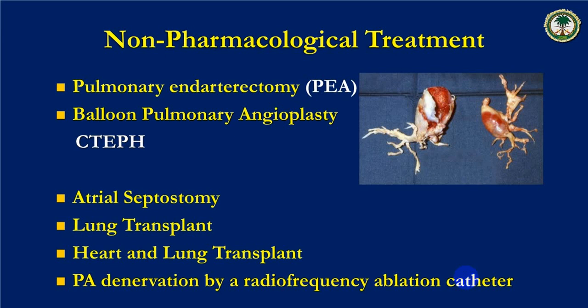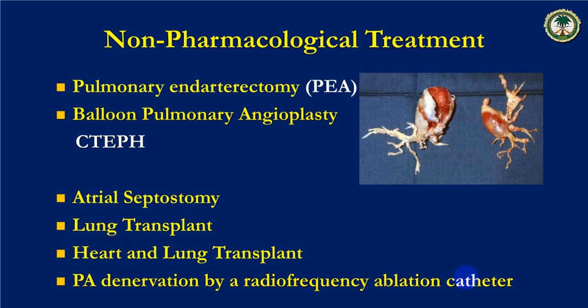In non-pharmacological therapy, in a case of pulmonary thromboembolism, you can utilize endarterectomy or balloon pulmonary angioplasty. Atrial septotomy, lung transplant, heart lung transplant are rarely done, and are done in an end stage when your drug therapy fails.